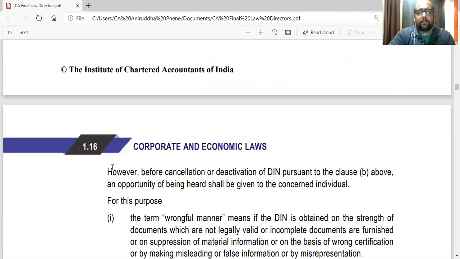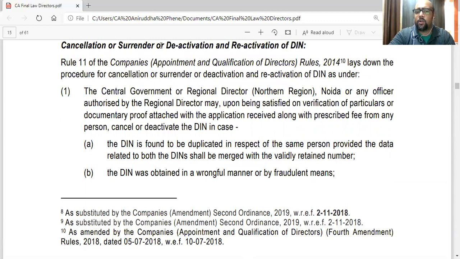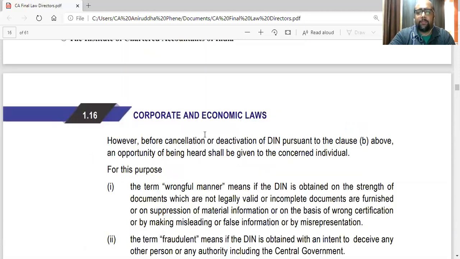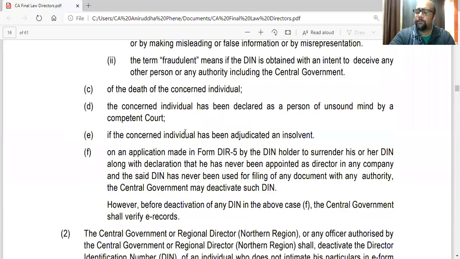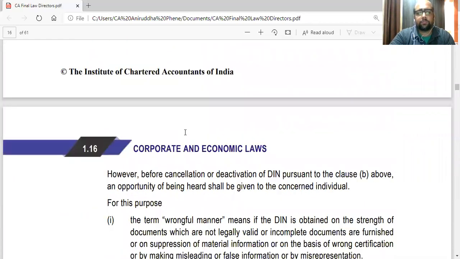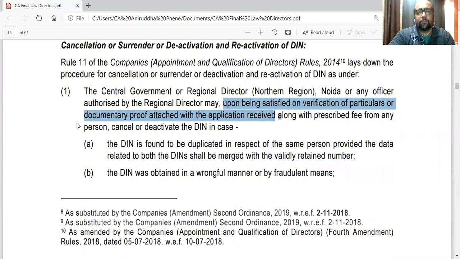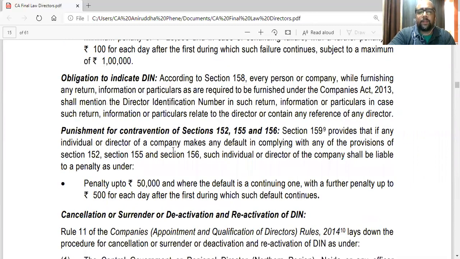Then cancellation or surrender or deactivation and reactivation of DIN. Here you can start with the central government. Don't write regional director and all that. The central government upon being satisfied, and then points A, B, C, D, E, F, and 2, 3. Now this penalty clause is not important.